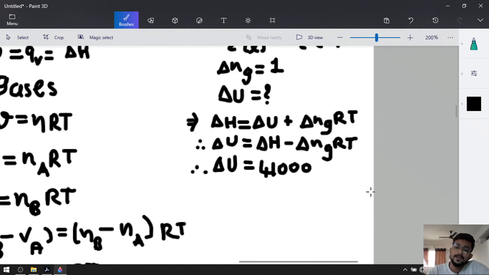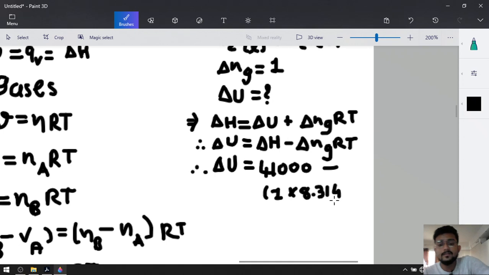Okay, minus delta Ng, which is equal to 1, into R. R is 8.314 joule Kelvin inverse mole inverse.